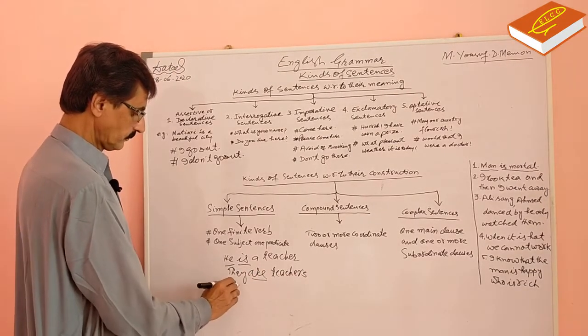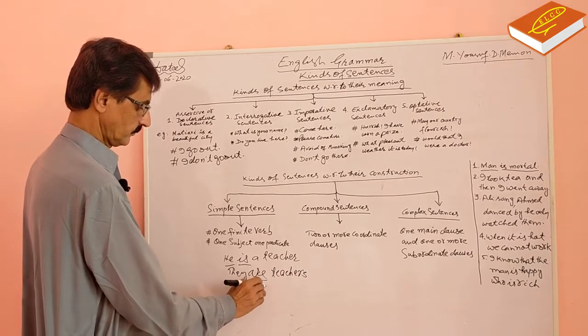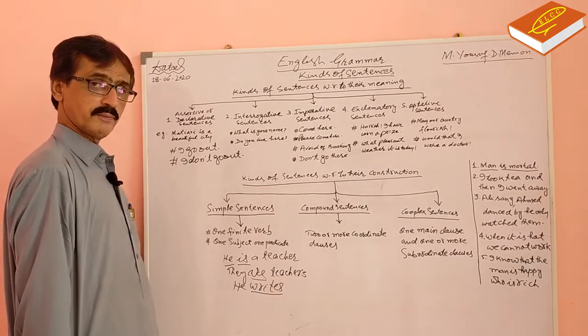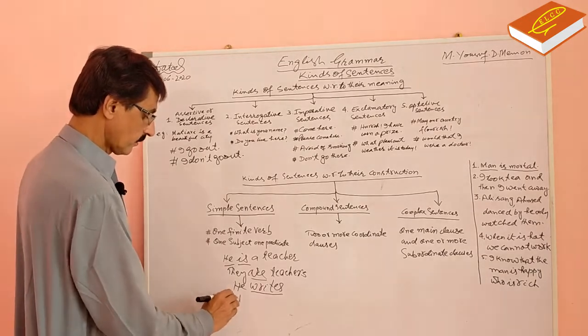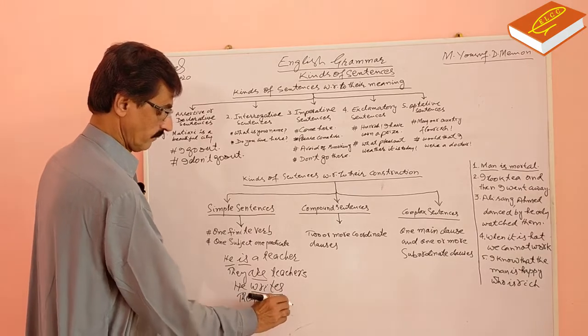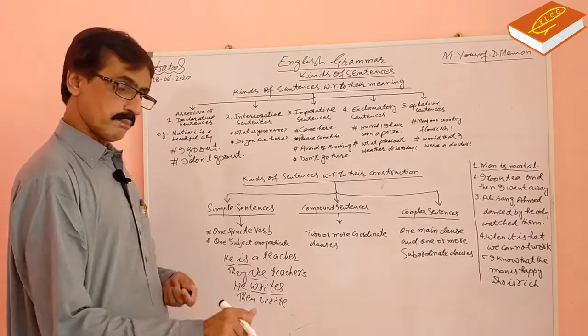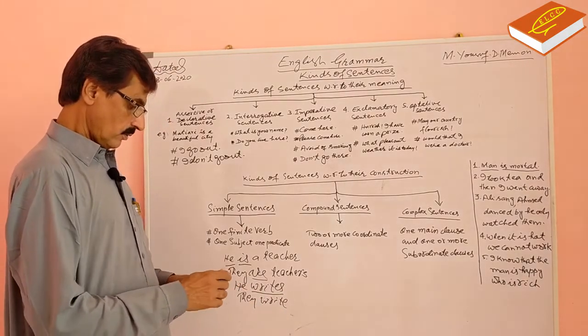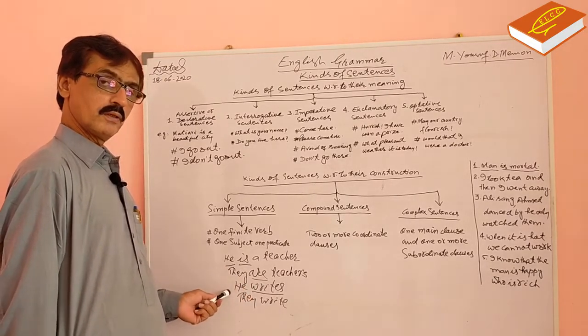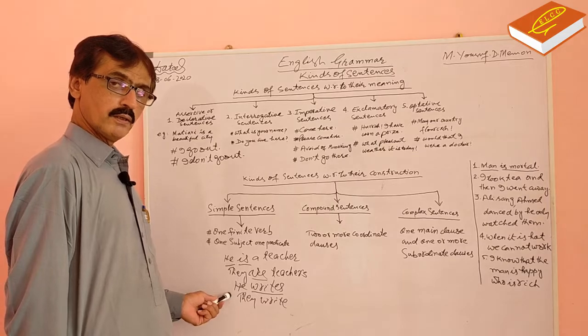He writes. Writes is finite verb. They write. Means that verb which agrees with the subject in number and person.